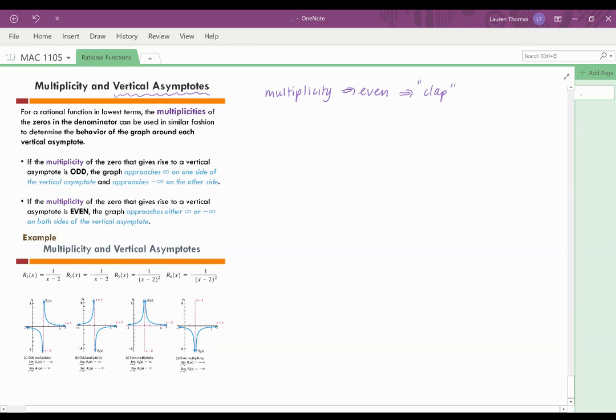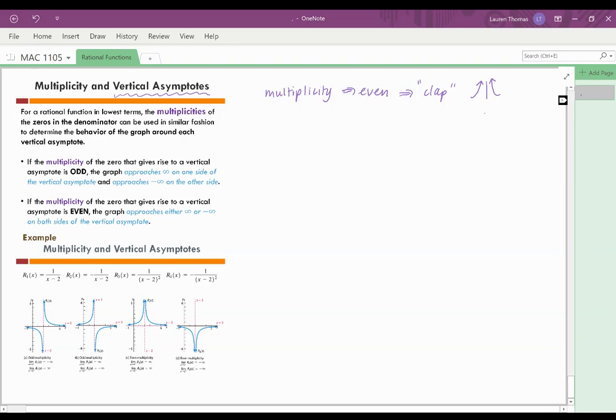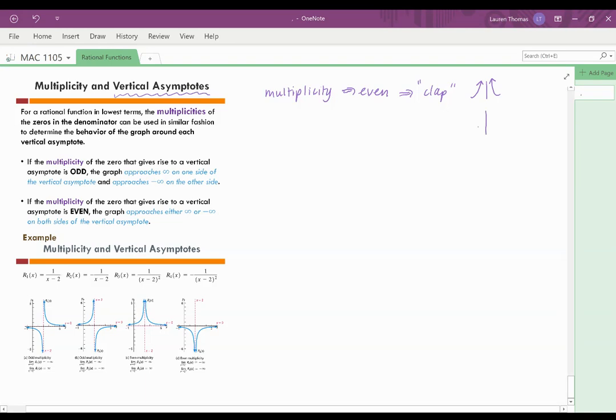So when I think about clapping, I think about two hands. So your function is going to approach that vertical asymptote coming to the same infinity if you're clapping. So either they're going to come together and head towards positive infinity, or your function is going to clap and head towards negative infinity, okay, as it approaches that asymptote.